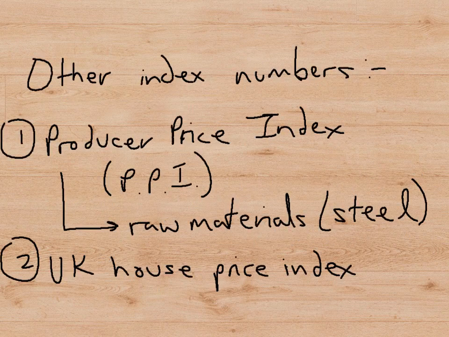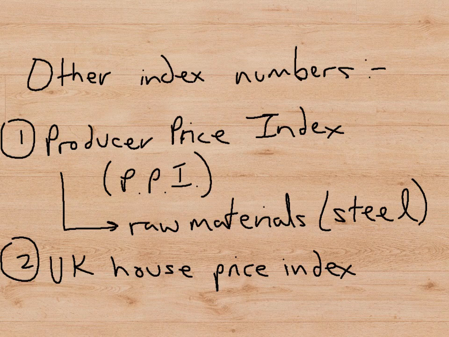There are, of course, other index numbers, such as the Producer Price Index, or PPI. This is an index of the prices of raw materials, such as steel and concrete. This is useful for companies that use raw materials, such as companies in the construction industry, and they can predict or forecast what their cost of raw materials is going to be in the future by looking at what the PPI has been doing recently.